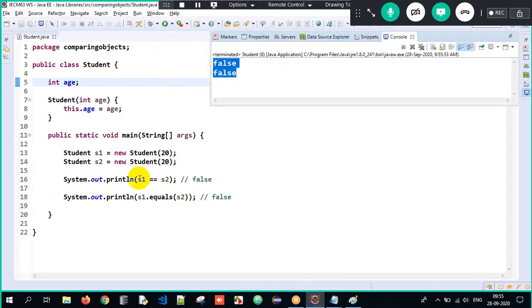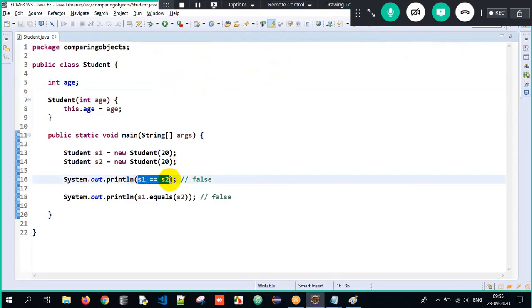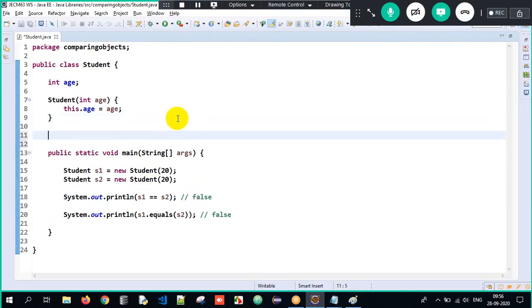Why? Because it is internally comparing the addresses of two objects or the hash code of two objects, which are absolutely not the same. Therefore, I have to override the equals method in such a way that it will compare the content of both the objects.